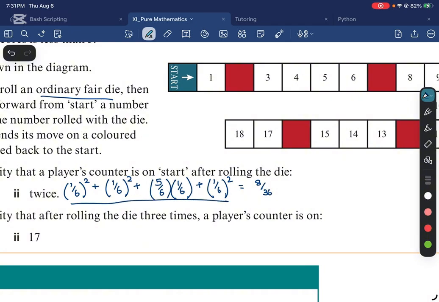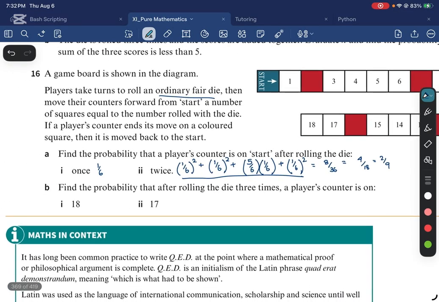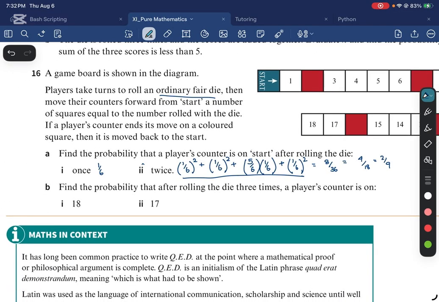And that is just 4 over 18. 2 over 9, I think. Yeah, 2 over 9. So that is how you solve A part 2.